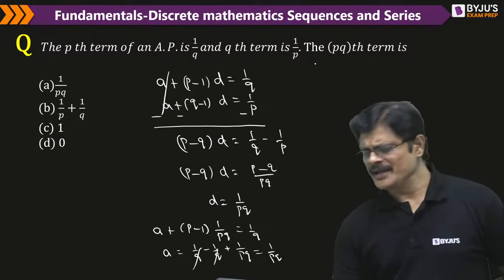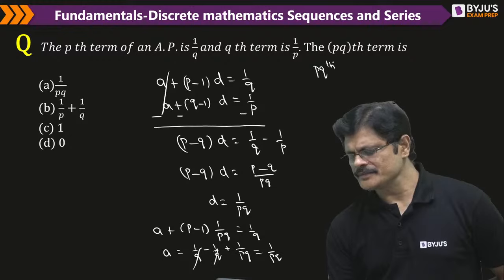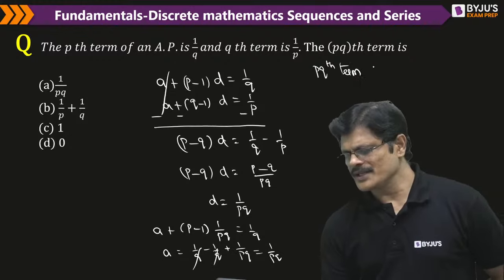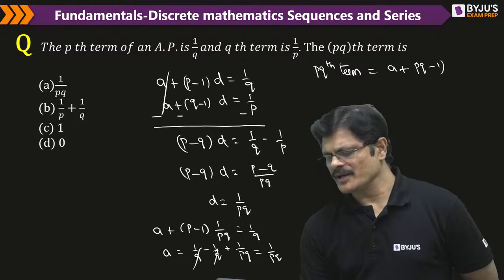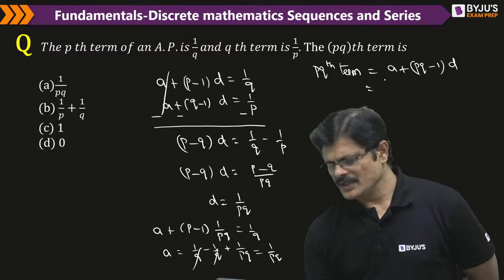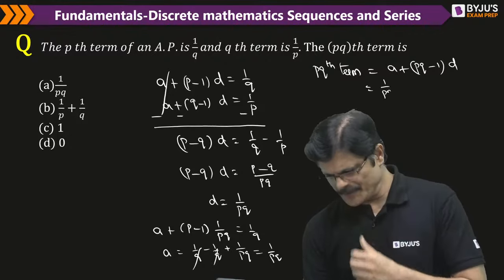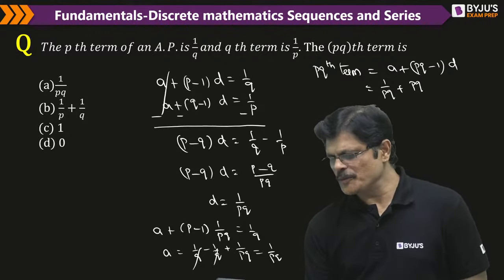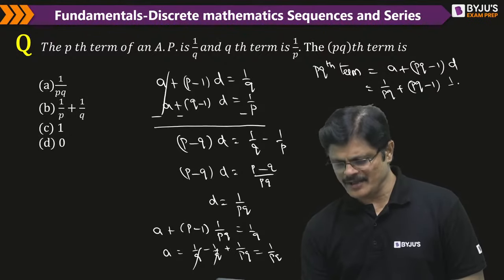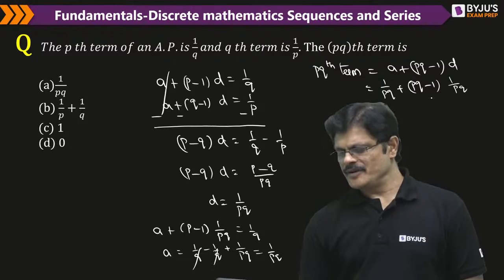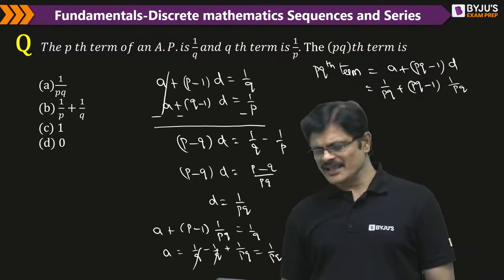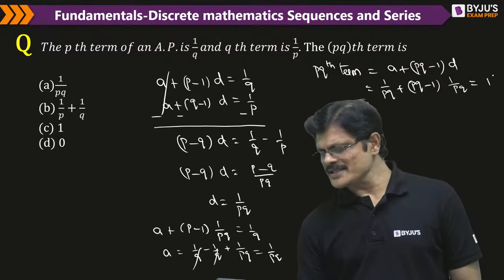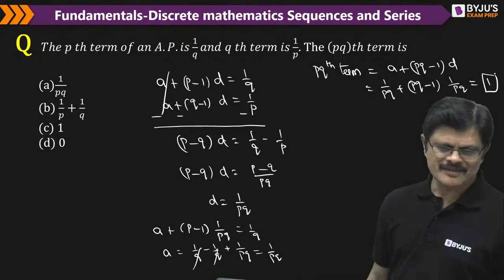Once you know a, now you can find the pqth term. What is it? A plus pq minus 1 into d. A is 1 by pq plus pq minus 1 into d. What is d? 1 by pq. So here what happens? That 1 by pq gets cancelled, but 1 will remain. So what is the answer for this? 1 is the answer for this.